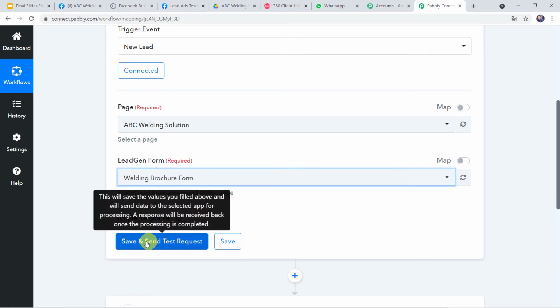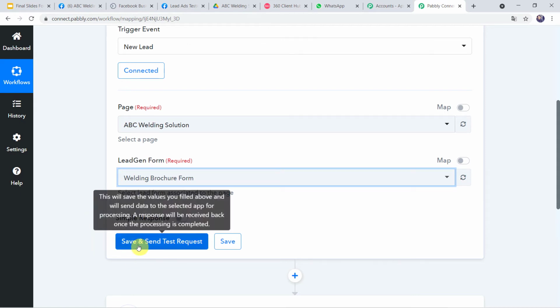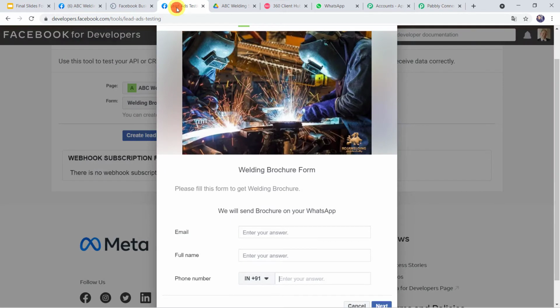Okay. Now before clicking on Save and Send Test Request, first we have to go to this lead generation form and we have to create a test lead on the name of some customer. Just because after clicking on Save and Send Test Request, it is going to capture the recent response. So let us go to the form.